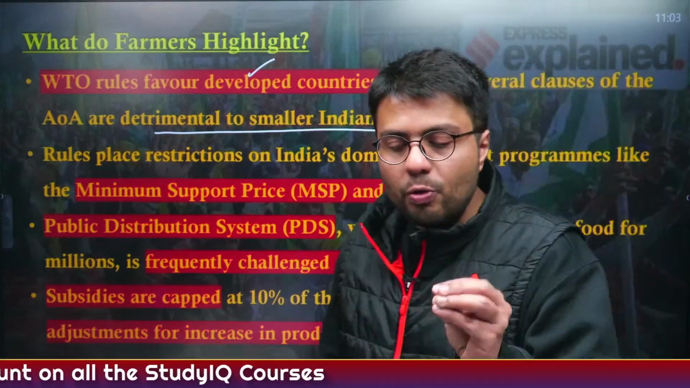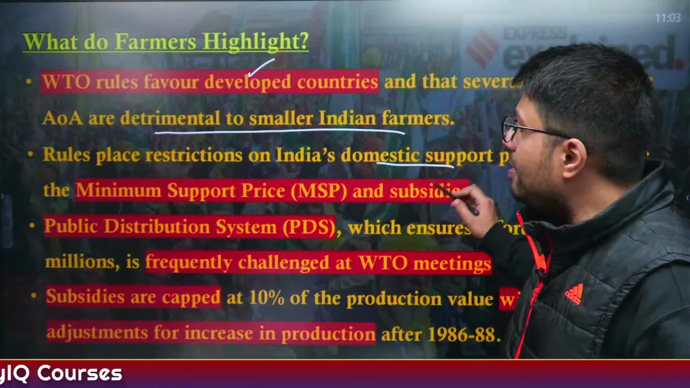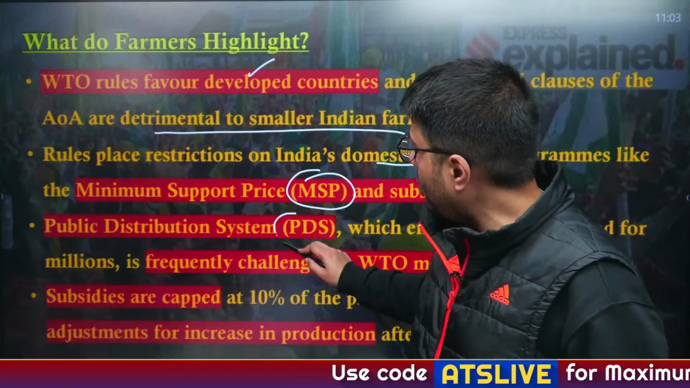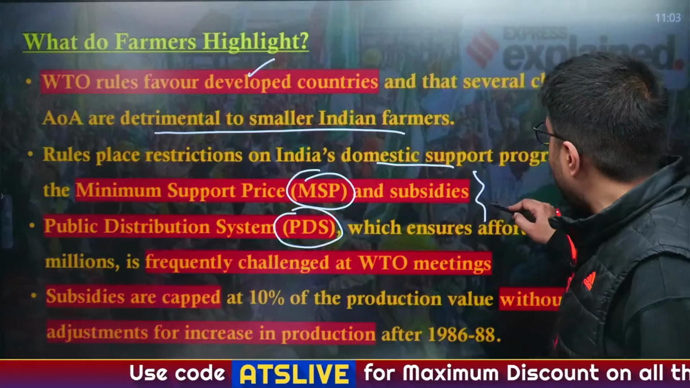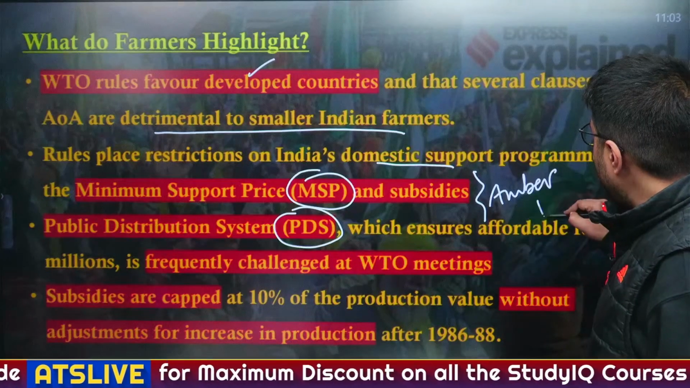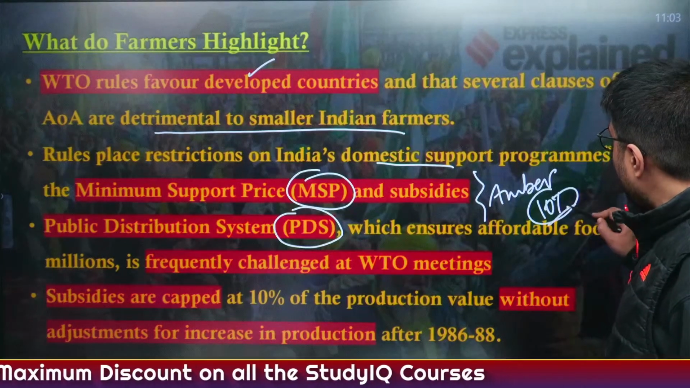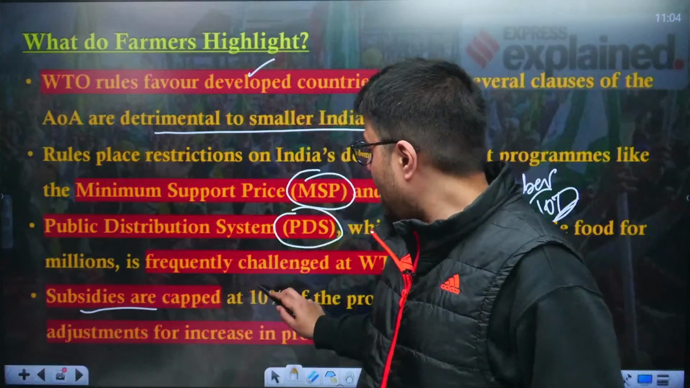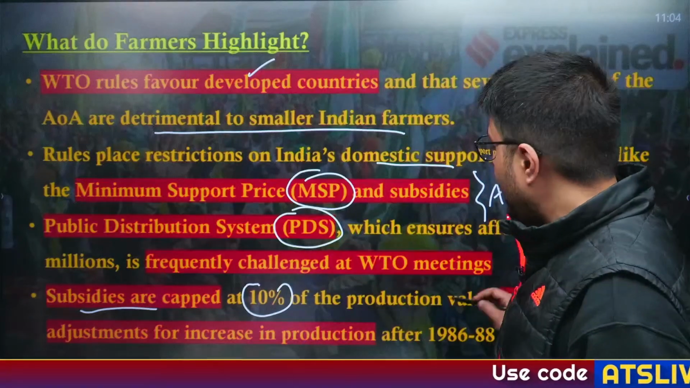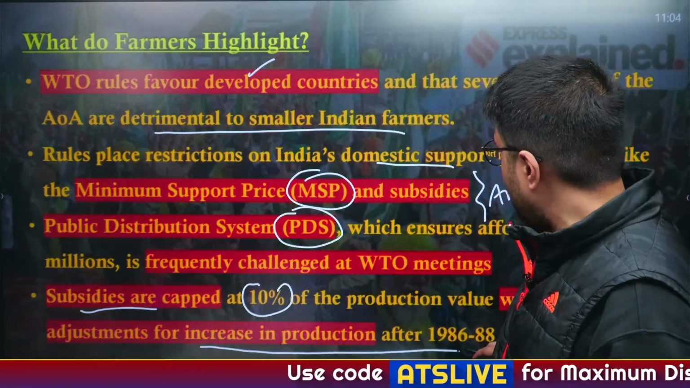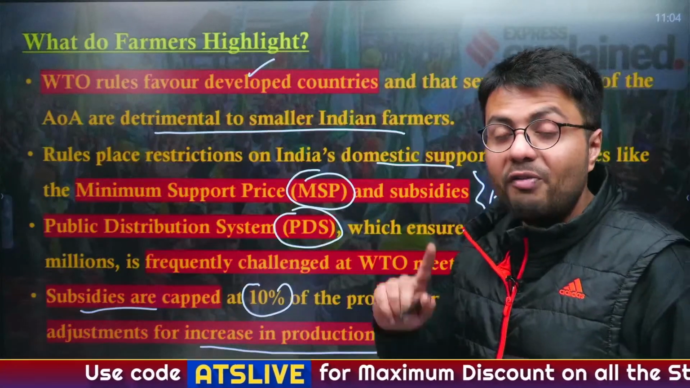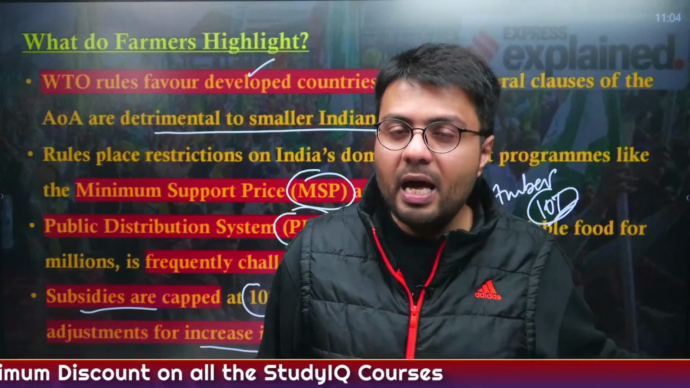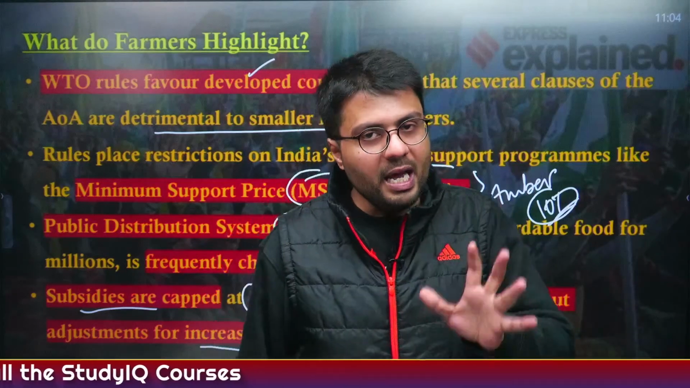Also, there are rules which place restrictions on India's ability to procure food grains based on the MSP program or distribute food grains from the PDS program, because all of these are amber box subsidies and India can only provide about 10% worth of value of the production from 86 to 87. Also, as the subsidies are capped at 10%, it does not take into account the adjustments for increase in production after 86 to 88. That is why the farmers are saying that such a rule almost invariably favors the developed nation and goes against the interest of the Indian nation.